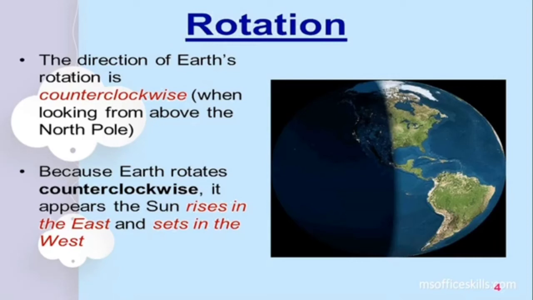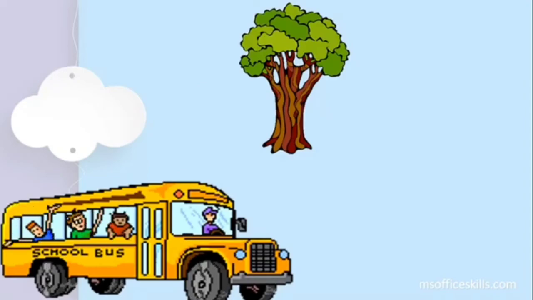Okay, now this concept can be more clearly understood using this small image from our daily life. Now imagine you are all sitting in a bus, okay, and your bus is moving forward and there is a particular tree there. Just imagine that you are sitting inside this particular bus and the driver of the bus starts driving. Okay, you are supposed to imagine that you are inside this bus. One of those three children is you.